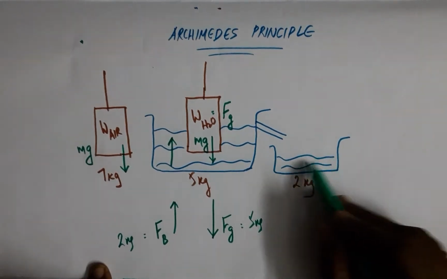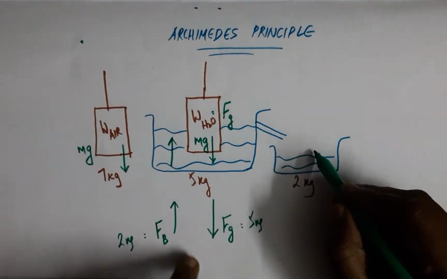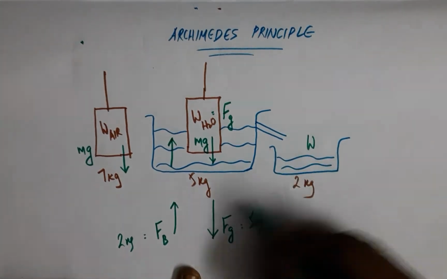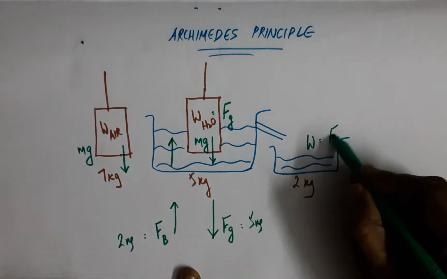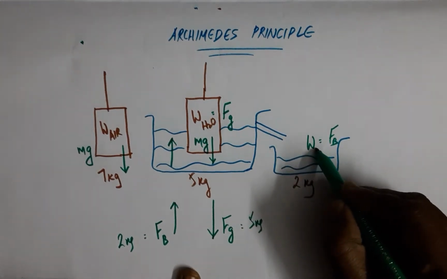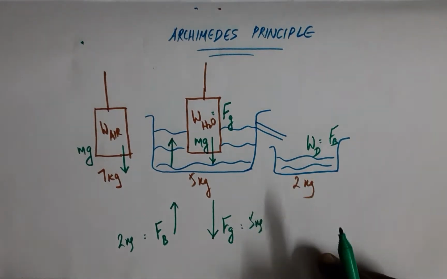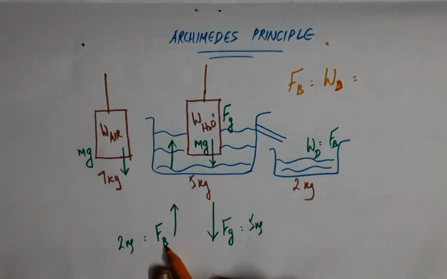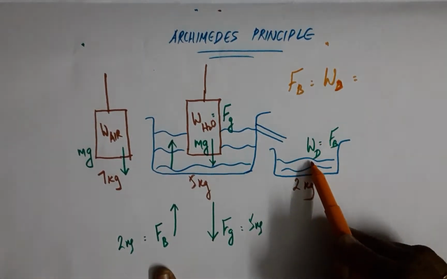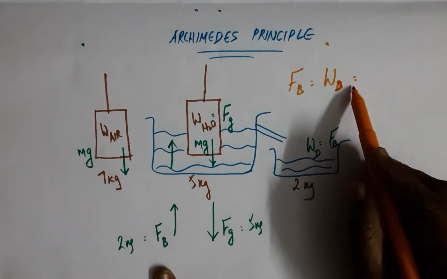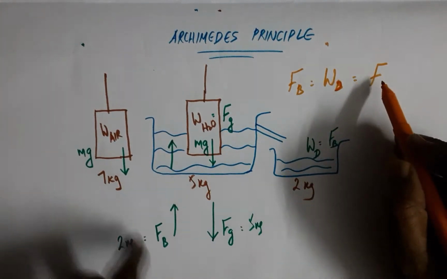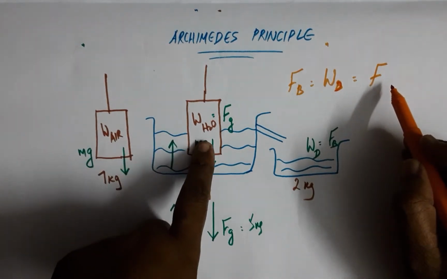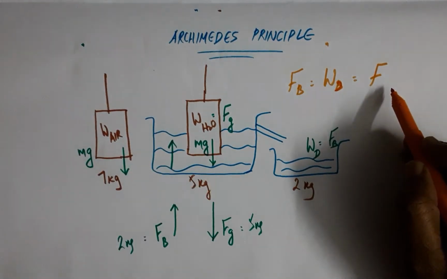And this is also the weight of the water. Here the weight of the water is equal to the buoyant force, the weight of the displaced water. So the buoyant force is equal to the weight of the displaced water, which is equal to the weight of this object in air minus the weight of this object in water.